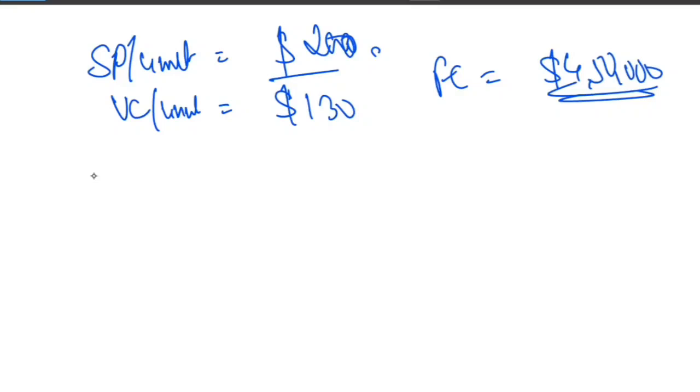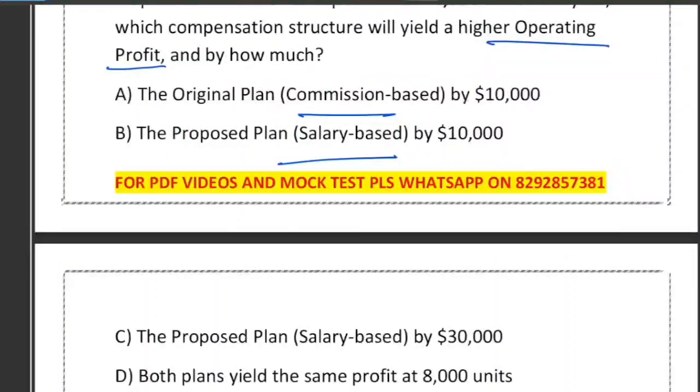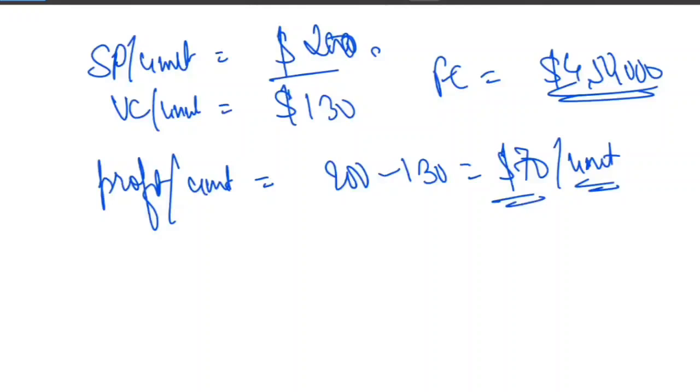Profit per unit is 200 minus 130, which is $70. Now we need to multiply this $70 with 8,000, because they are selling 8,000 units next year.